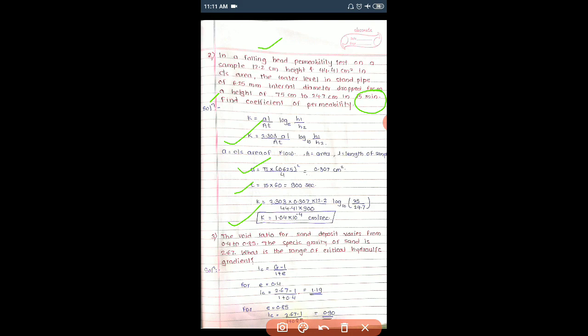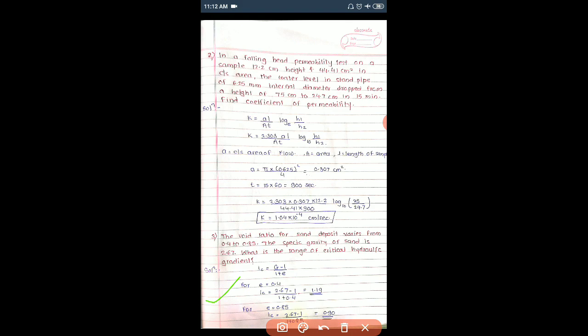So this type of simple numericals can be asked. One numerical is there on the hydraulic gradient, so we'll see that numerical. The void ratio for a sand deposit varies from 0.4 to 0.85. The specific gravity of sand is 2.67. So what is the range of critical hydraulic gradient?